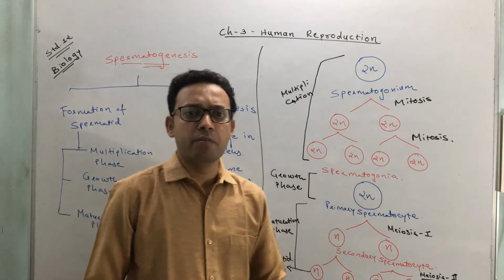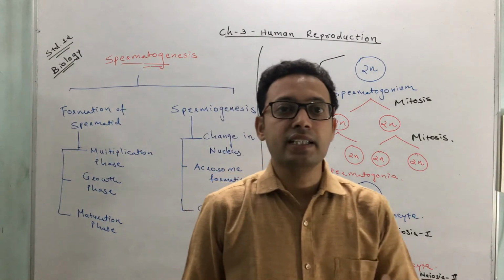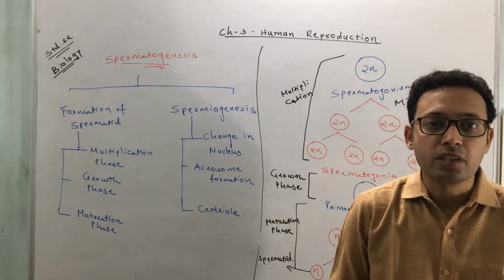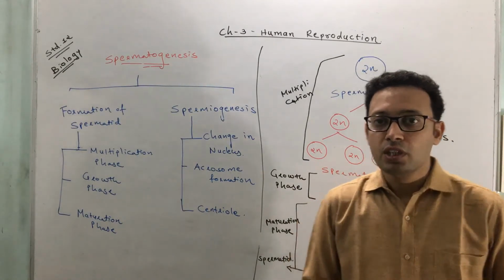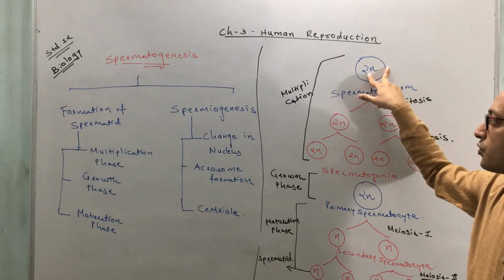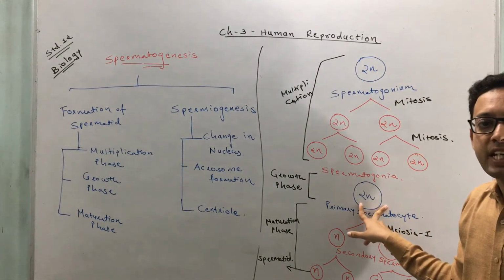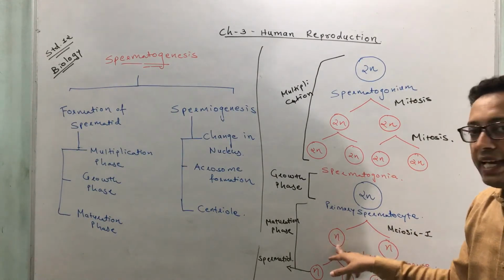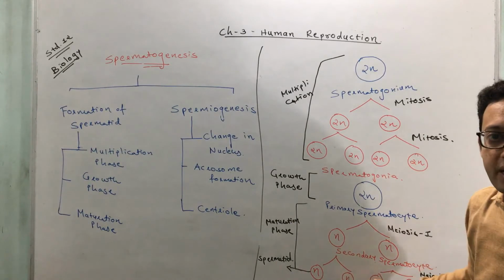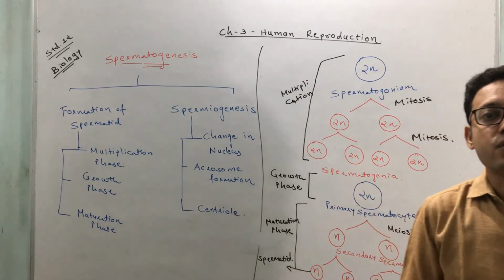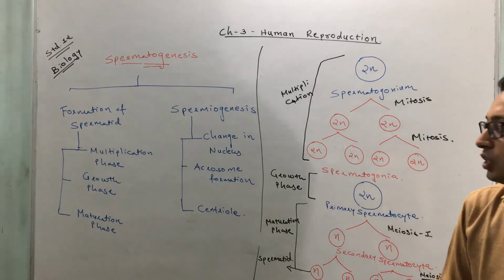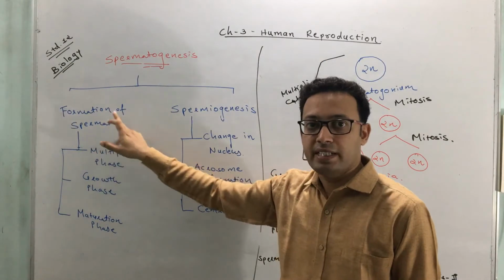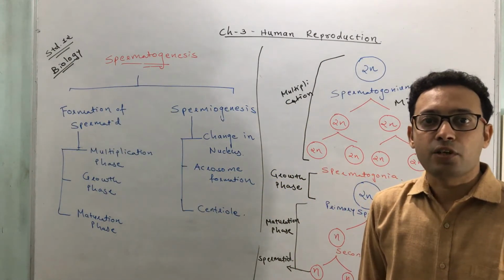This spermatid has a haploid number of chromosomes, or it possesses n number of chromosomes. So you know that a human being is diploid. It contains 2n chromosomes in most of the cells except the gametes, that means sperm and ovum. 2n means 46 chromosomes. So the spermatogonia has 46 chromosomes. The primary spermatocyte also has 46 chromosomes. But when the secondary spermatocyte is formed, it has n, half, 23, and the spermatid also has n, that means 23 chromosomes are present. So that is the first step over, which we call formation of spermatid.